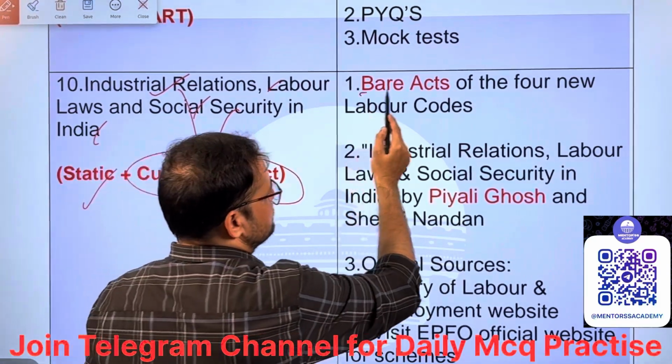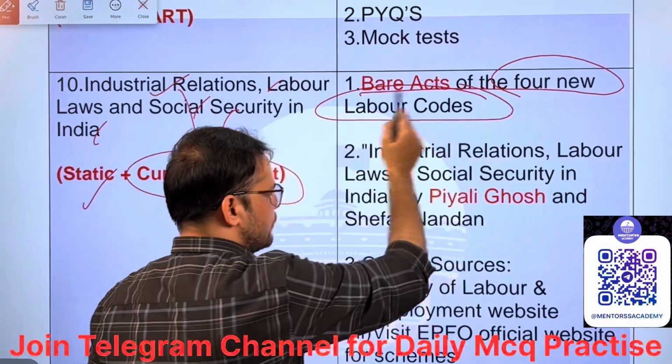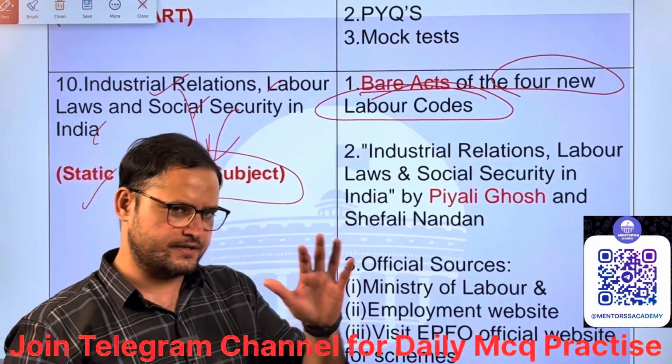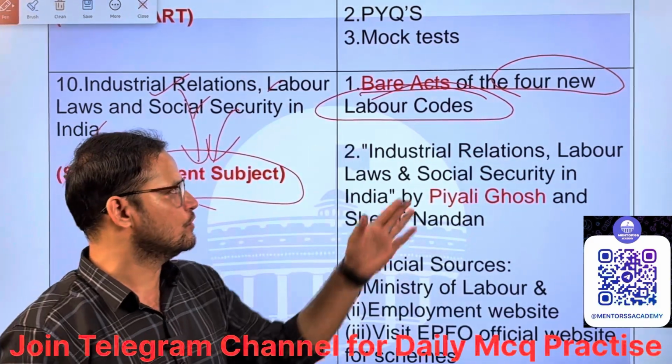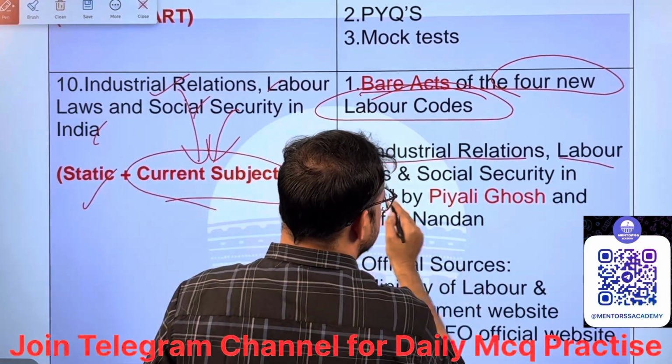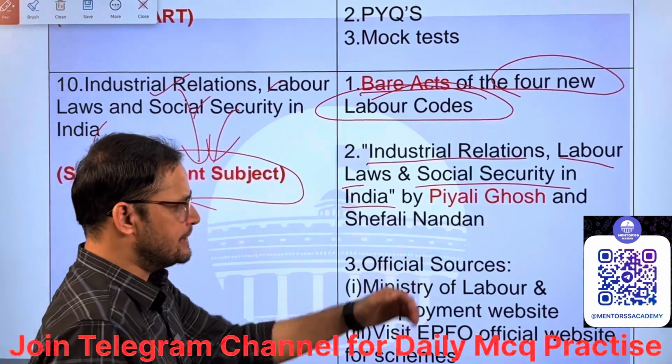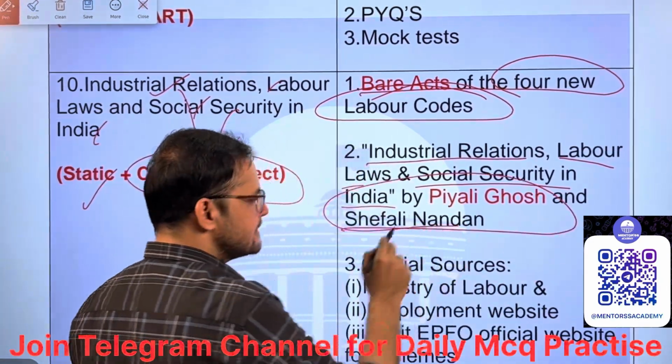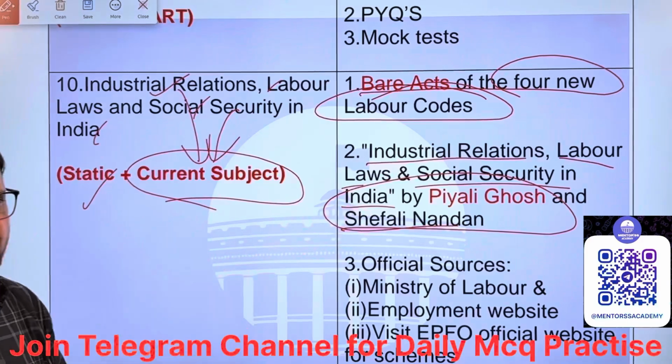Okay, first, bare acts of the four new labor codes. Four new labor codes have been brought in by the central government, so you have to go through those. And Industrial Relations, Labor Laws and Social Security in India by Piali Ghosh and Shefali Nandan is also a very good book for covering the static part.